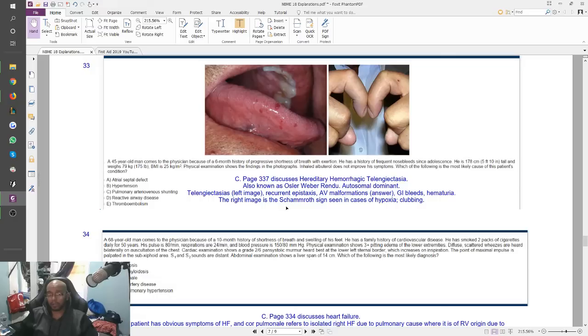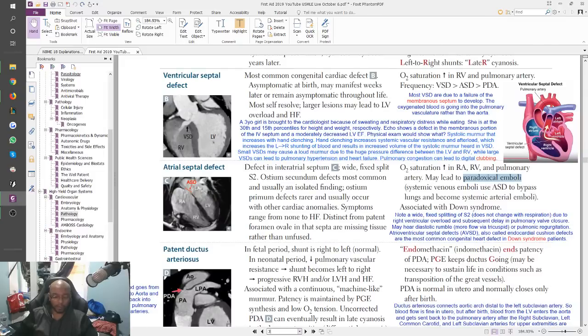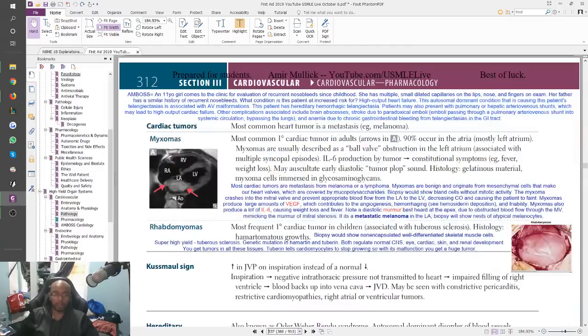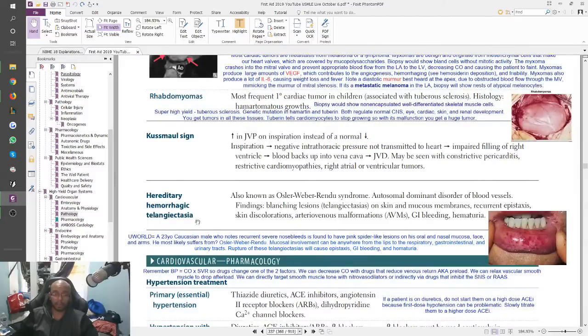The right image is the shamrock sign seen in cases of hypoxia. This is clubbing. So Rendu is in cardiovascular pathology. It's the last thing they talk about, and that's what we're looking at. So this is another image you can get, something like this. And this is a UWorld question about the same thing too.